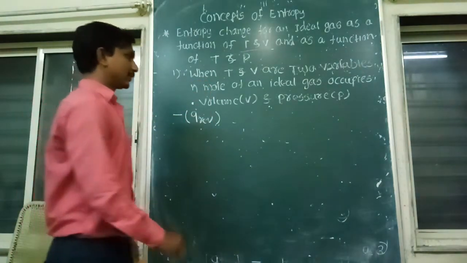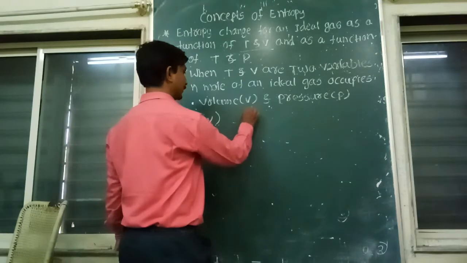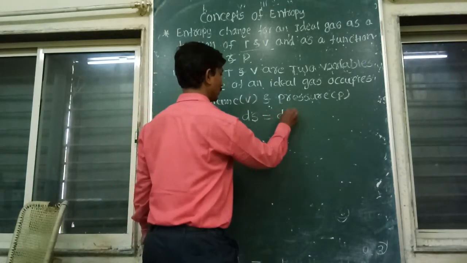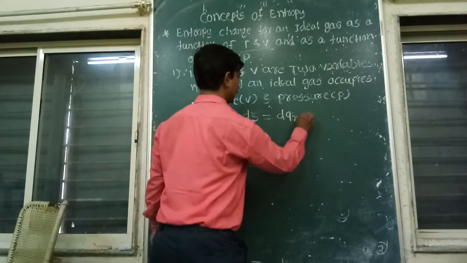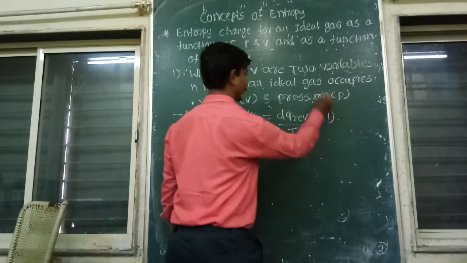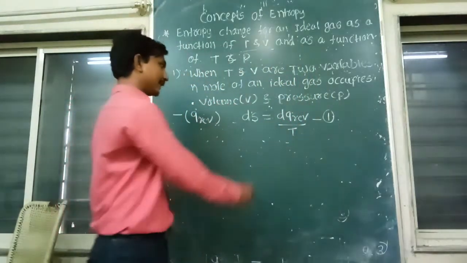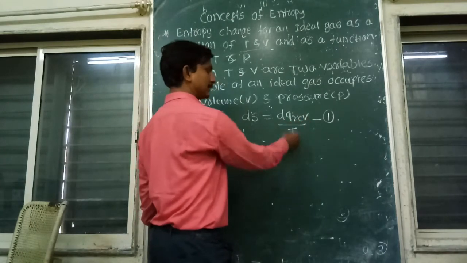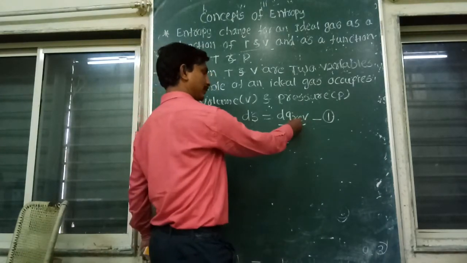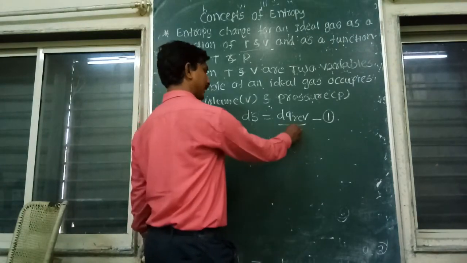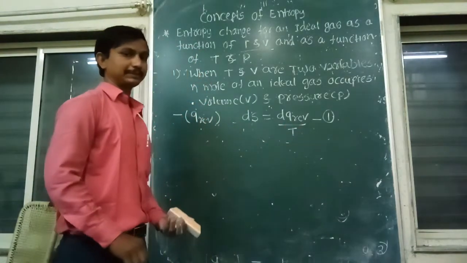So change in entropy can be given as dS is equal to dQ reversible by T. This is equation 1, where dS is change in entropy, dQ reversible is the amount of heat absorbed reversibly, and T is the temperature.